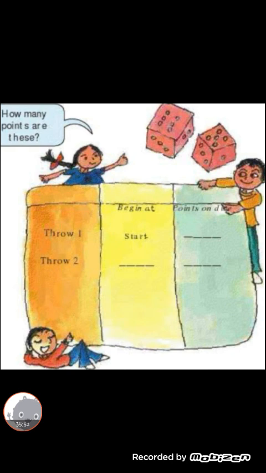Children, here there are 2 persons, Samina and Sadiq. They are playing. How many points are these? Look at this box. Begin at start, with points and dice. Throw 1 means first throw, what will you get. Next, throw 2 means second throw, what will you get. In your free time you do this. You play with your friends. Children, you combine with your friends and play this game.